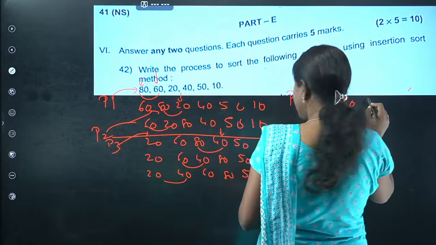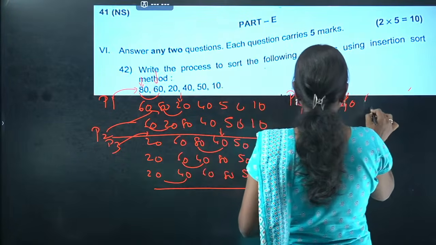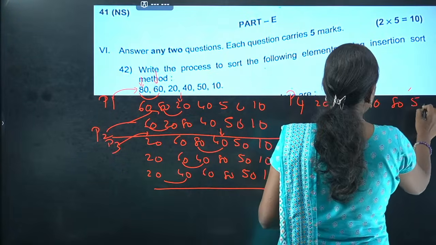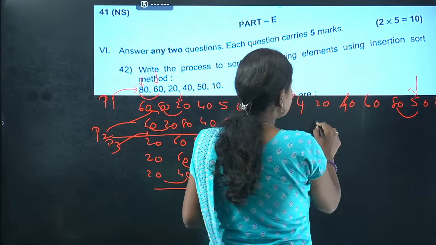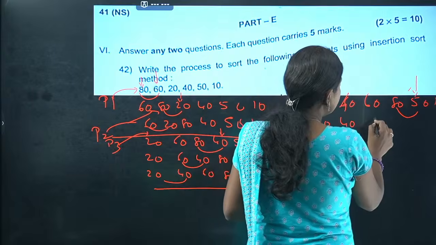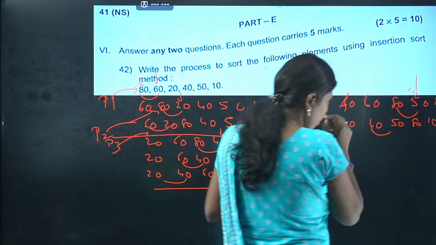Okay, I'll just show you here. It's 20. This I should have considered, right? Okay, I just considered the previous one. 40, 60, 80, 50 and 10. So this element I need to compare with the previous elements. So I'll compare with this. It's 20, 40, 60, 50 will come, 80 will come and then 10 here.